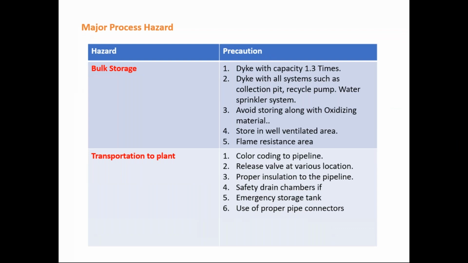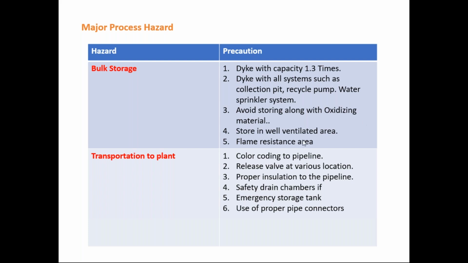Then bulk storage is another hazard. Bulk storage means storing a large quantity of ammonia or other materials. So use a dike with capacity 1.3 times the minimum capacity, with all such systems as a collection pit, recycle pump, water sprinkling systems. Avoid storing along with oxidizing material, because these oxidizing materials are very reactive, especially when humidity or moisture is present or the temperature is on the higher side.